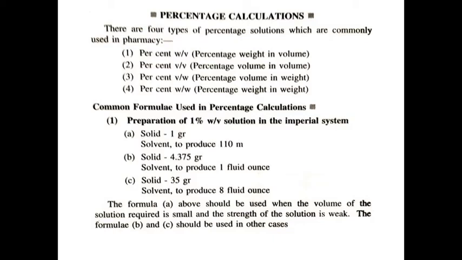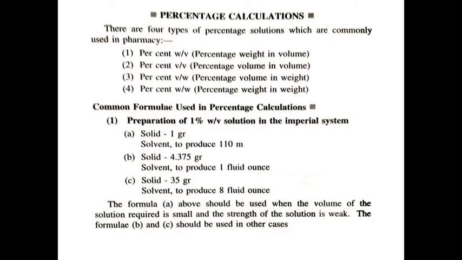First, preparation of 1% weight by volume solution in the imperial system. For this, 1 grain solid with solvent to produce 110 minim. If solid is 4.375 grain, solvent to produce 1 fluid ounce, and if solid is 35 grain, then solvent to produce 8 fluid ounce. Means by dissolving 1 grain of solid into 110 minim, we obtain 1% weight by volume solution.